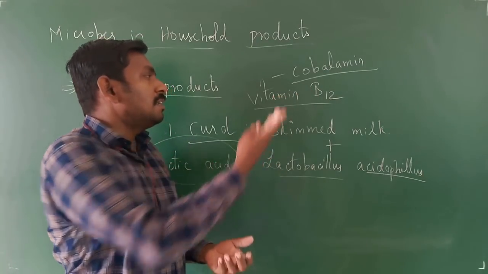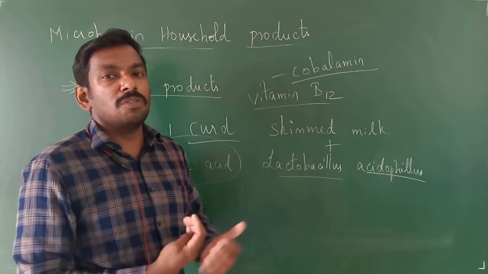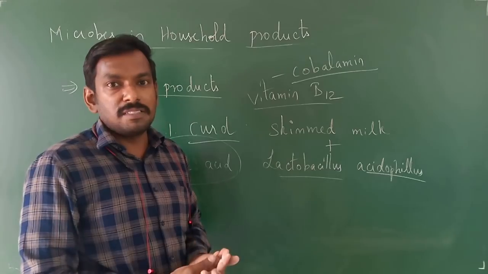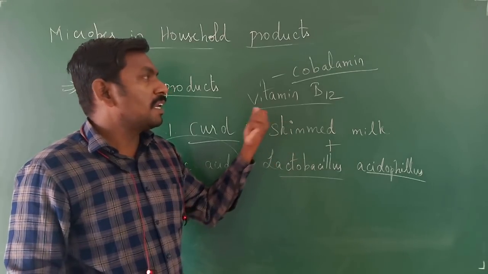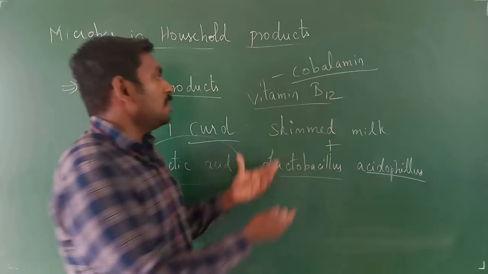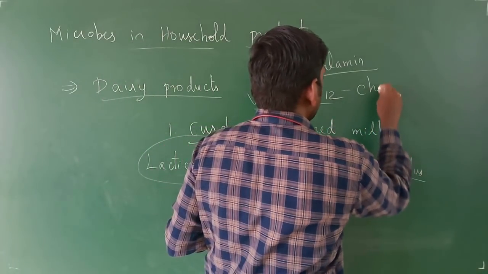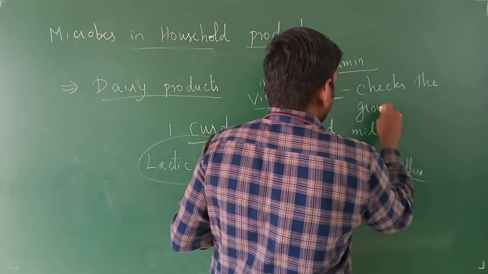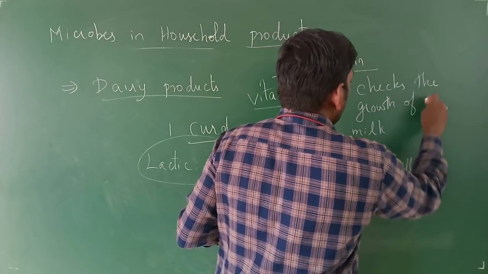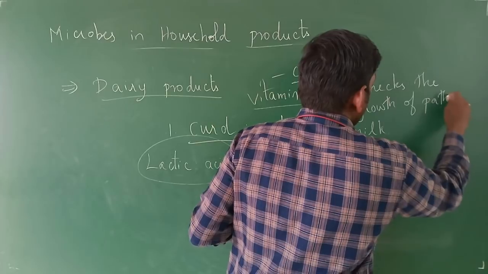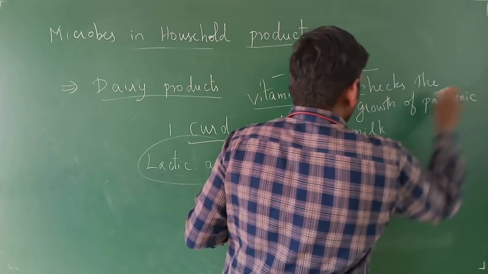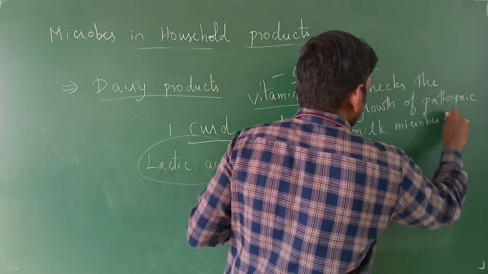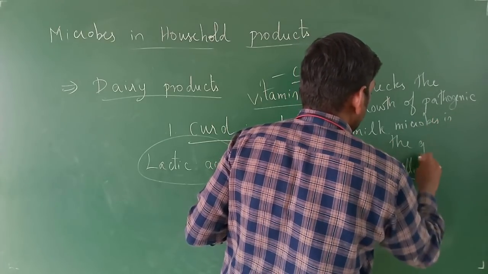Usually in the market you will have cyanocobalamin, which is a man-made product of vitamin B12, helpful in metabolism, nervous disorders, and as clearing agents. This vitamin B12 checks the growth of pathogenic microbes in the gut.